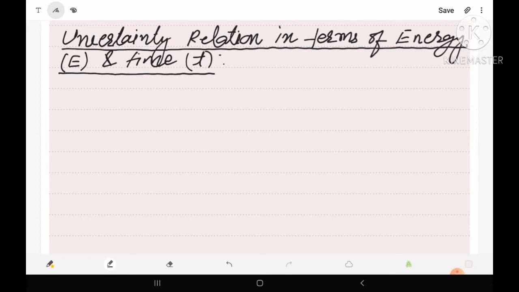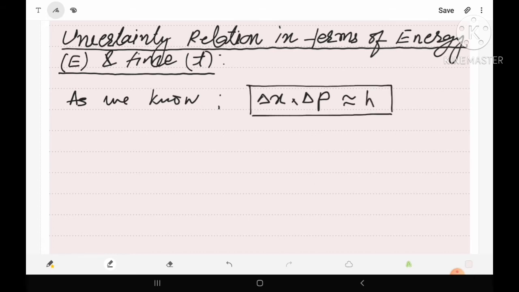And today we will study about the uncertainty principle or uncertainty relation in terms of energy E and time t. As we know, the uncertainty principle in terms of position and momentum is given as del x into del p is nearly equals to h. So this is the general form or the initial form of uncertainty principle which we have proved in the previous topic, and in this topic we have to study about the uncertainty principle in terms of energy E and time t.